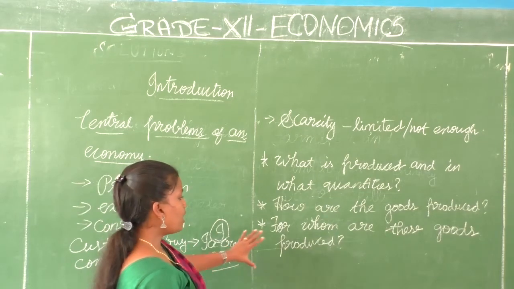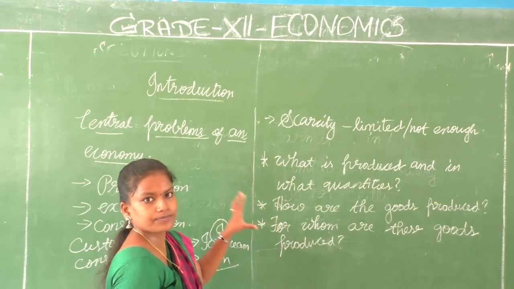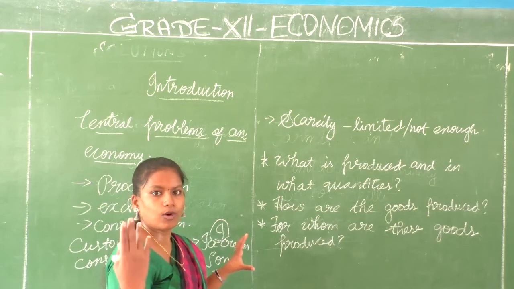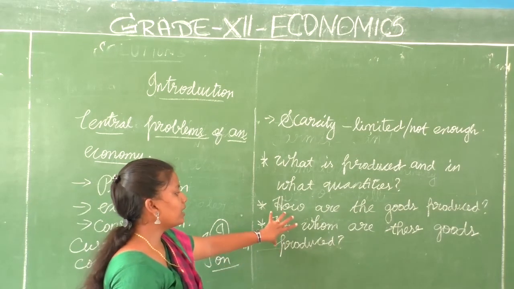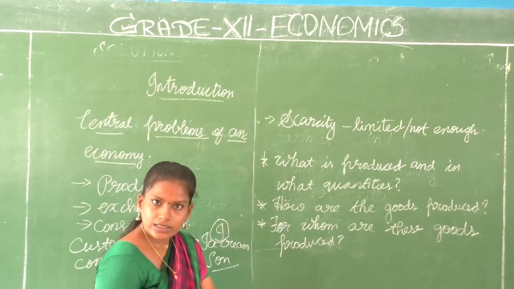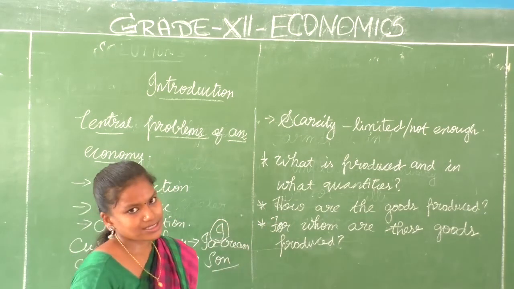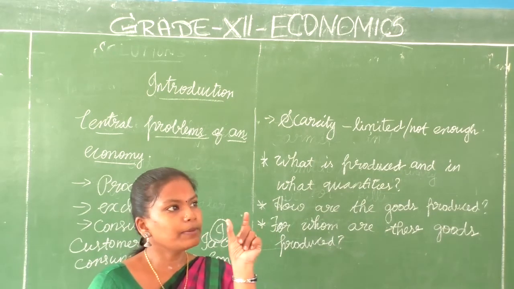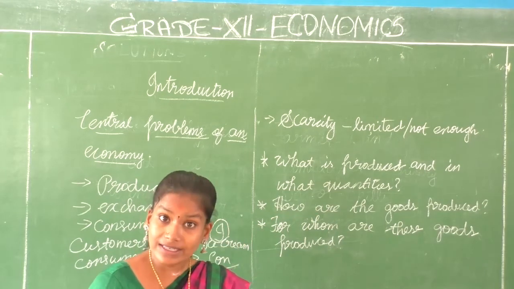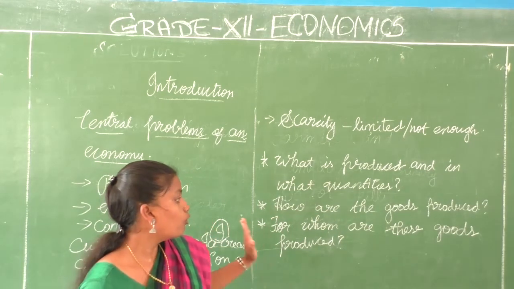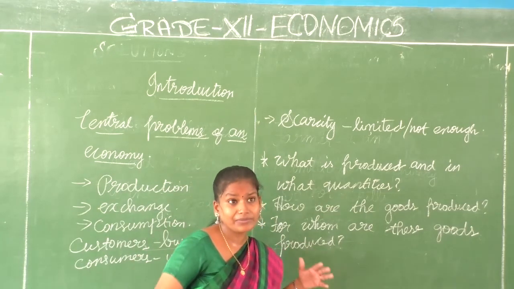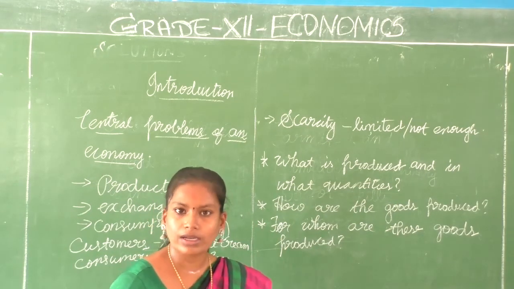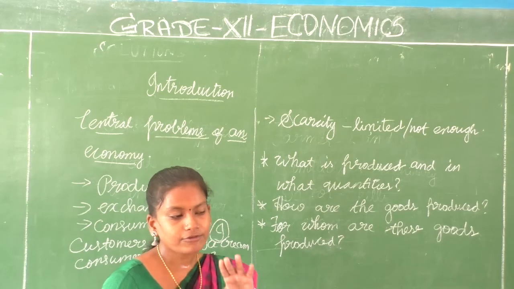You also have to focus on for whom these goods are produced. Medicines, for what ailment they are produced, for old age or for what reason. Similarly, if you are producing baby products, the main focus is children of that particular age. It will be mentioned, if you buy baby products, like ages from 4 to 7. Even toys are mentioned. So for whom are these goods produced? It even depends on the gender. Few things can be used only by men, whereas few things can be used only by women. Based on that also you have to decide.